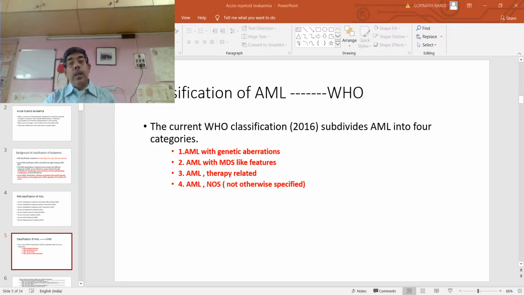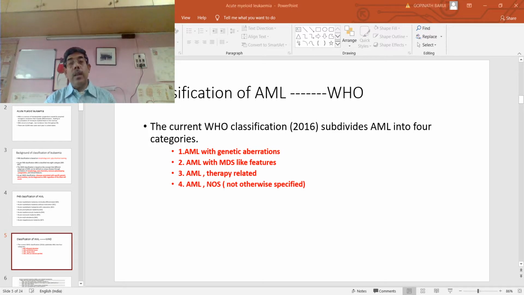So whenever we get any case of acute myeloid leukemia, we'll have to exclude whether the patient has any recurrent genetic translocations, whether the patient has any MDS-like feature or history of any MDS, or whether the patient had any history of chemotherapy or radiotherapy.